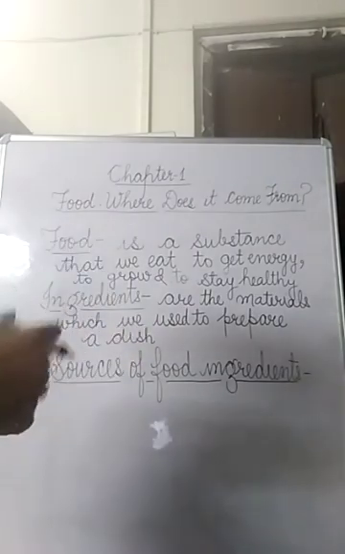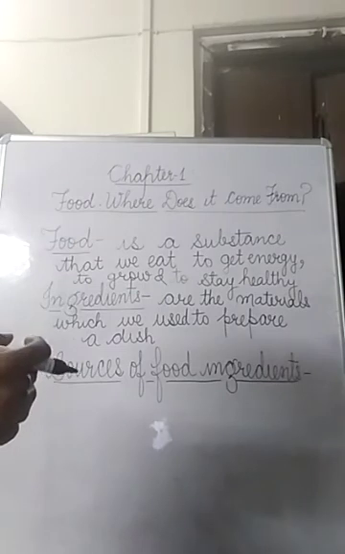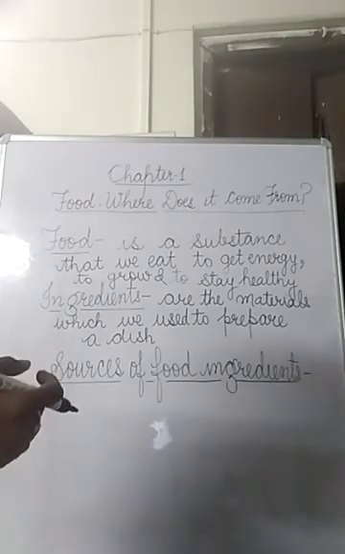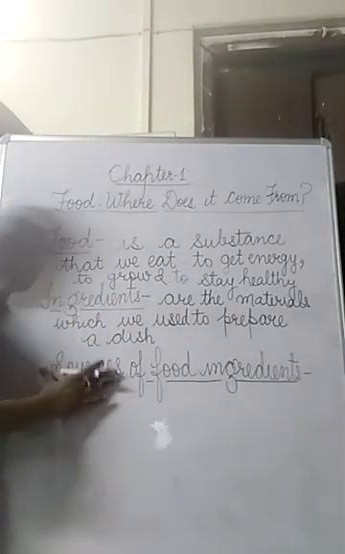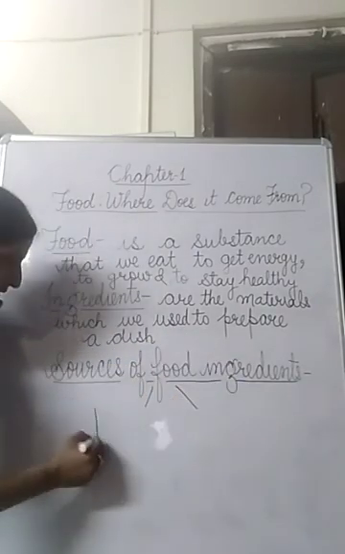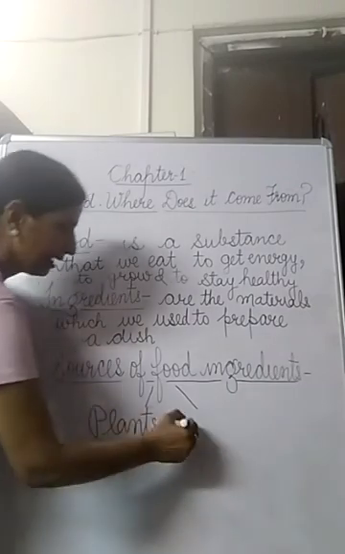Let us take one example. To prepare kheer, we need rice, milk and sugar. Rice, it comes from plant. Sugar, it also comes from plant. And milk we get from animals. So now we are aware that sources of food ingredients are mainly two things. Plants and another one is animals.